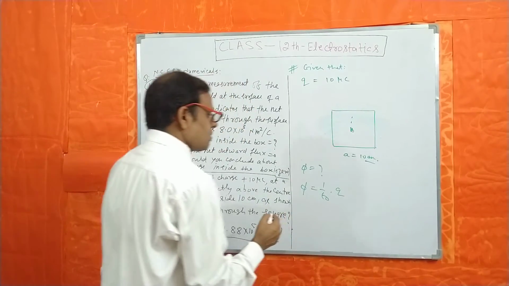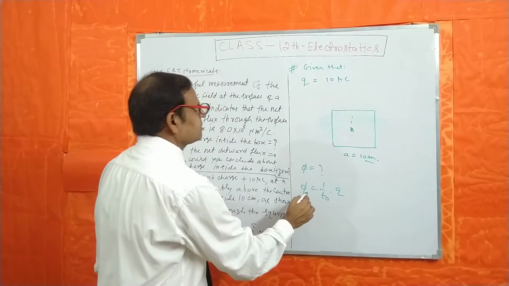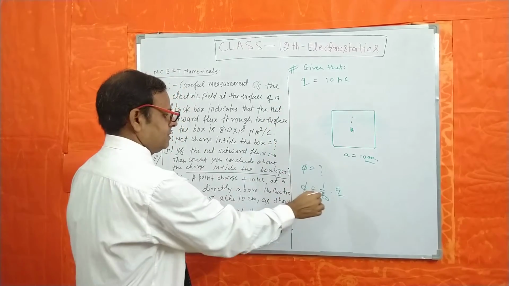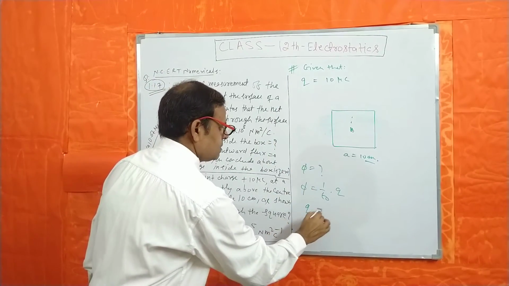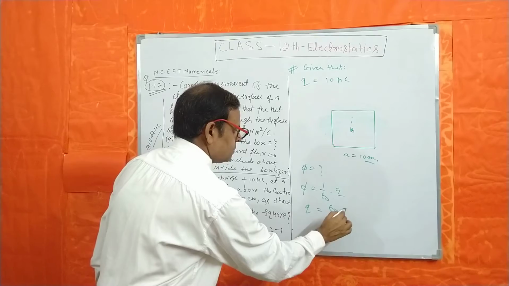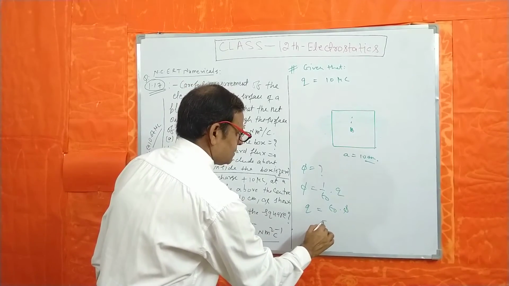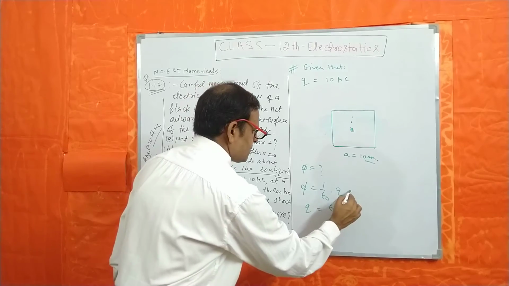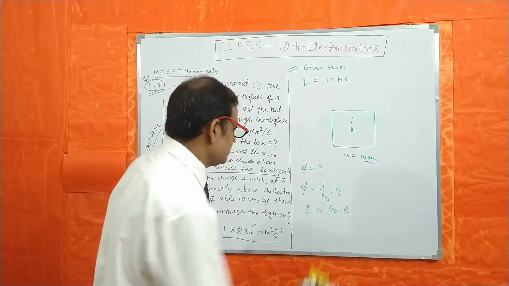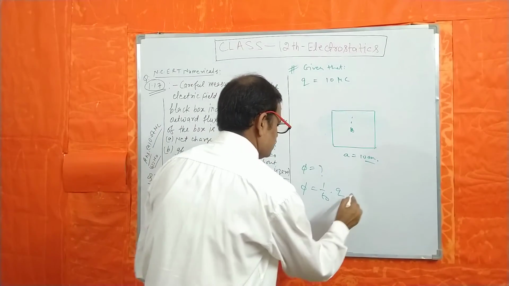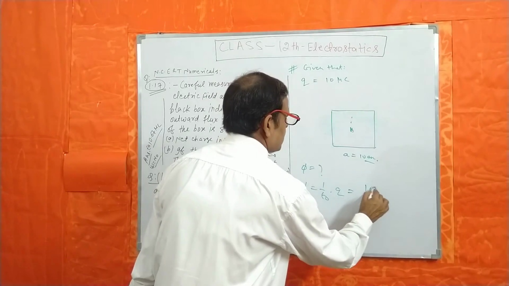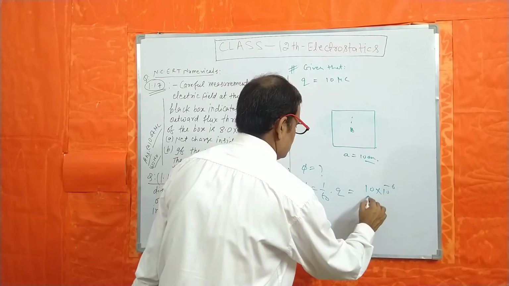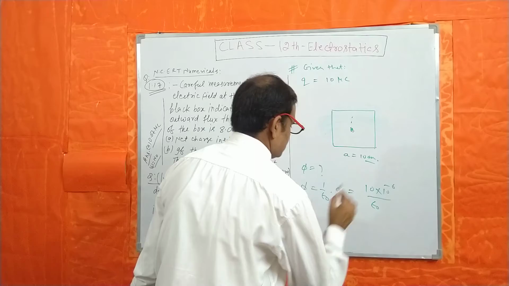Q is given here, we have to find phi. That means you can write the value of q, that is 10 microcoulomb, means 10 to the power minus 6 coulomb, divided by epsilon naught.